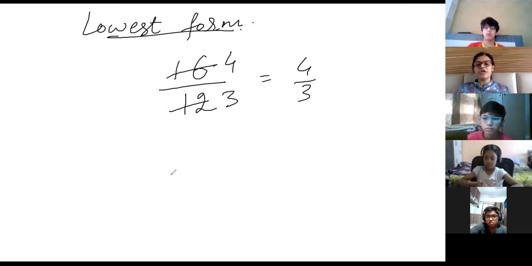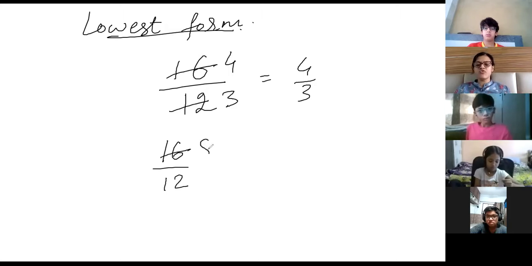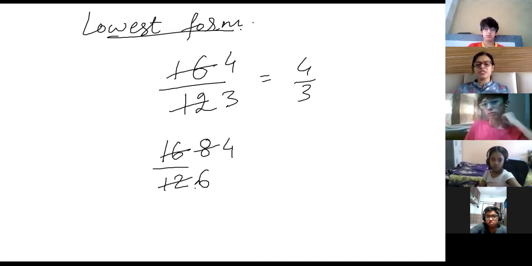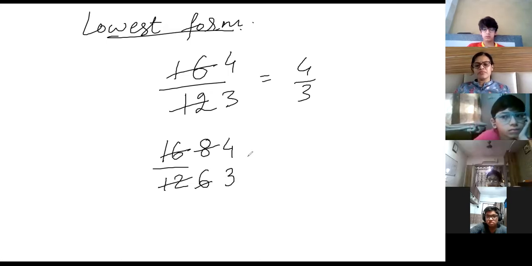All of you, those who have forgotten, whenever the question comes 16 by 12, suppose this is the question. First, you will find out by which number both the numbers are divisible. Suppose you get to know that it is divisible by 2. So you will divide by 2 first. 2 8s are 16 and 2 6s are 12. Now again you see, divisible by 2. So you will do 2 4s are 8 and 2 3s are 6. But 4 and 3 do not have a common divisor. Both are even numbers, so you can start dividing by 2. But when you are getting 4 by 3, you cannot have a common divisor. So the answer is 4 by 3.